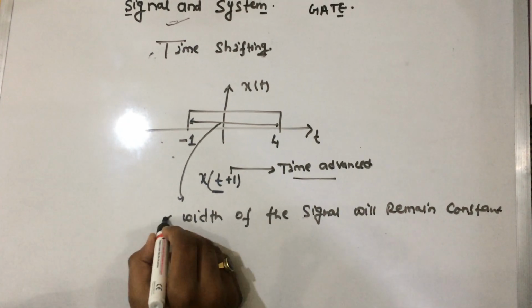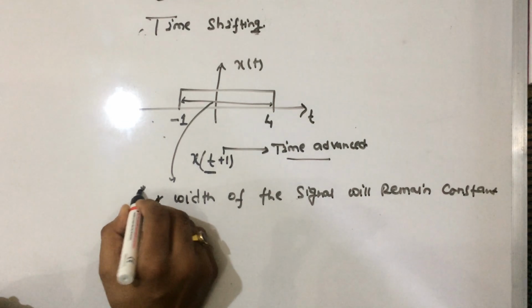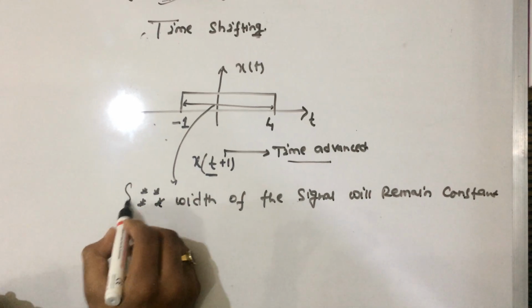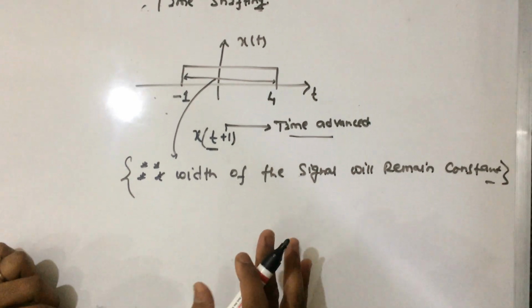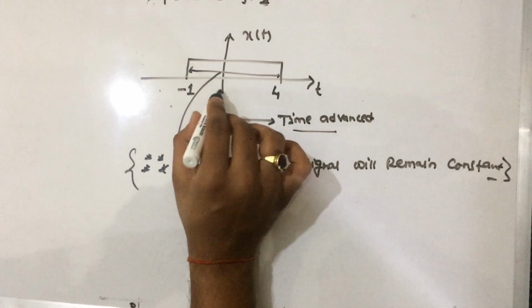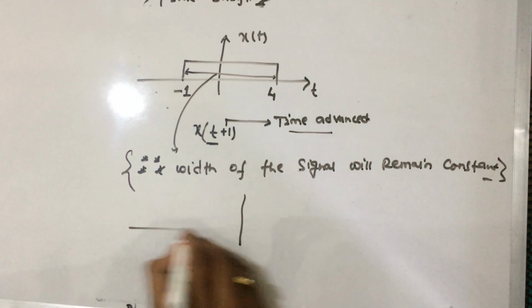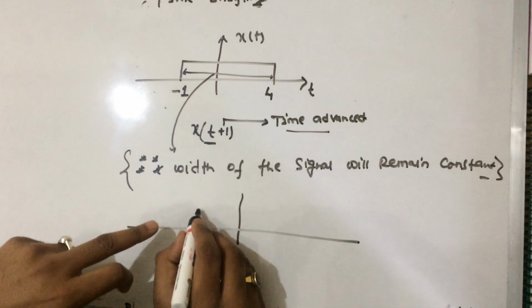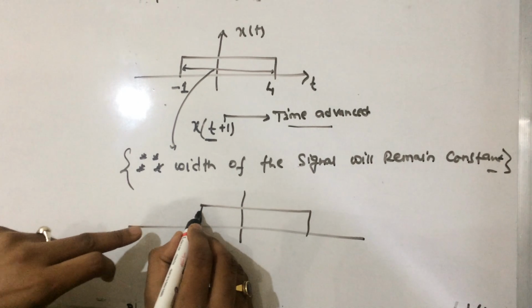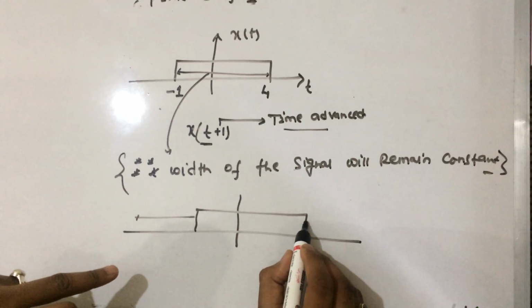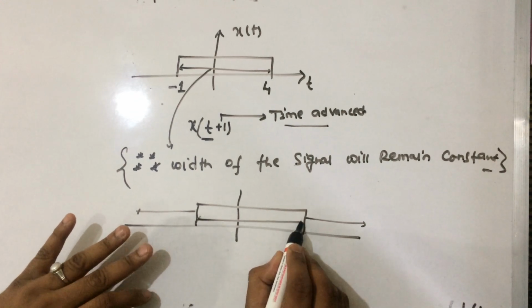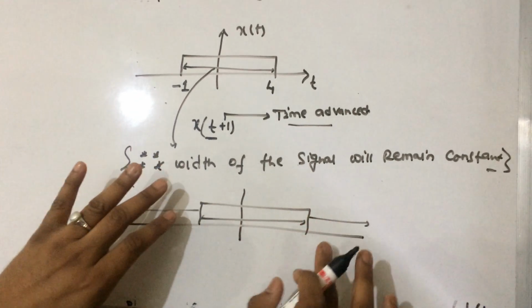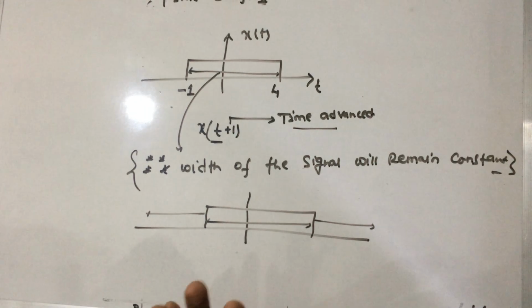Remember this, these are the bullet points you have to remember at any time, because GATE uses different concepts on these topics. If we shift a function along the x-axis, we do nothing else, we just shift the signal left or right, without altering the width. We don't have to change the width of that signal.